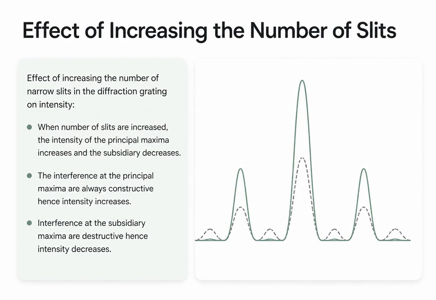What happens if we increase the number of narrow slits in our grating? The intensity of the principal maxima increases, while the subsidiary maxima become fainter. This happens because the interference of the principal maxima is always perfectly constructive, pooling more light together, whereas the subsidiary maxima experience more destructive interference from the additional slits.